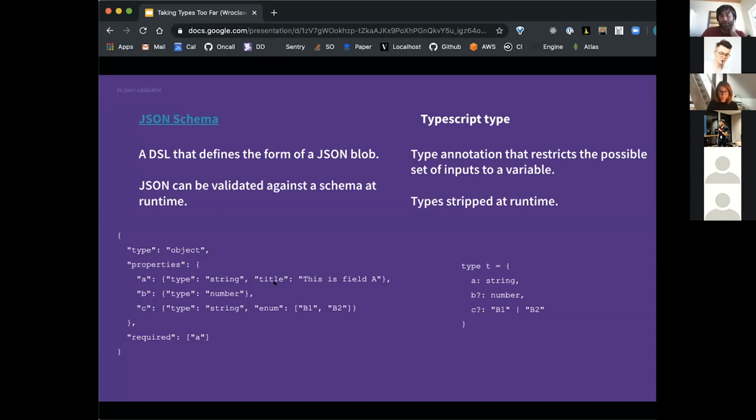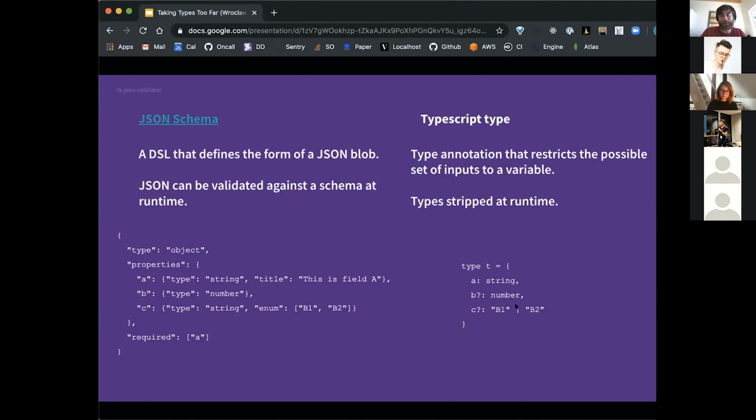This title field is basically just a comment, but we see this enum field that restricts the inputs of C to be B1 and B2. And we've also, using metadata here, marked A as required. So this ends up converting into an equivalent TypeScript type, as A is a string that's required because we have this required field, B is an optional number, and C is an optional string that is either B1 or B2.